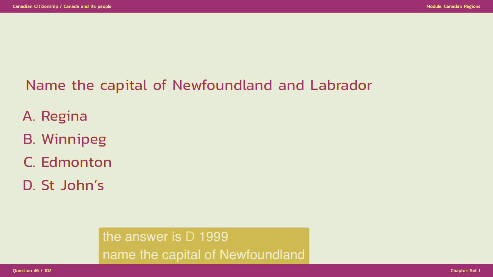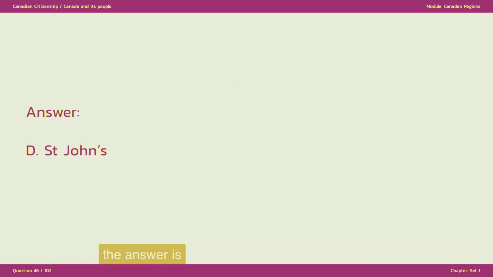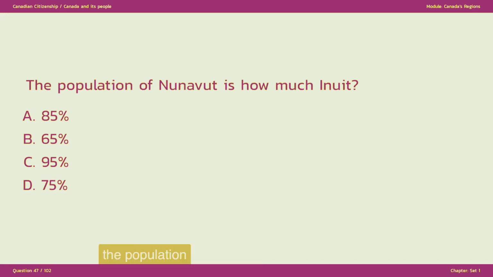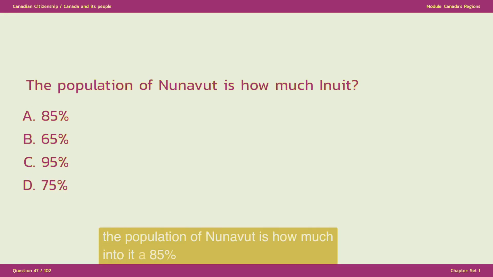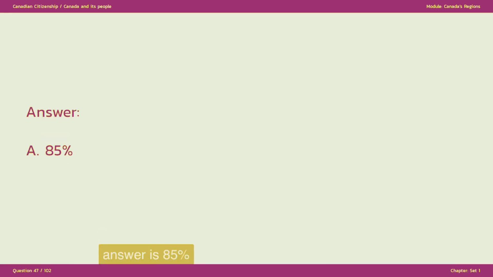Name the capital of Newfoundland and Labrador. A. Regina. B. Winnipeg. C. Edmonton. D. St. John's. The answer is D. St. John's. The population of Nunavut is how much Inuit? A. 85%. B. 65%. C. 95%. D. 75%. The answer is A. 85%.